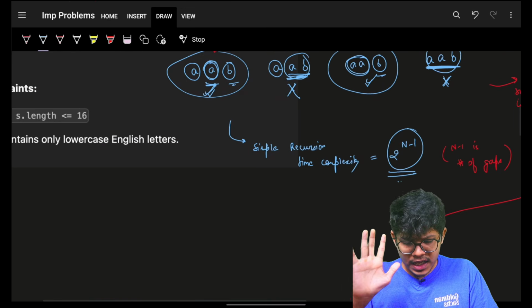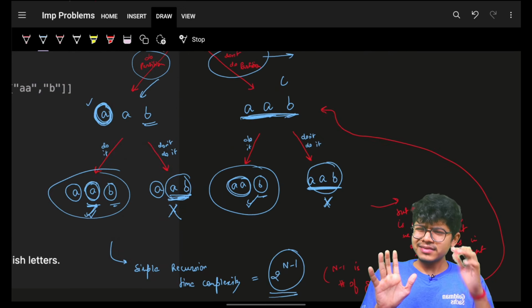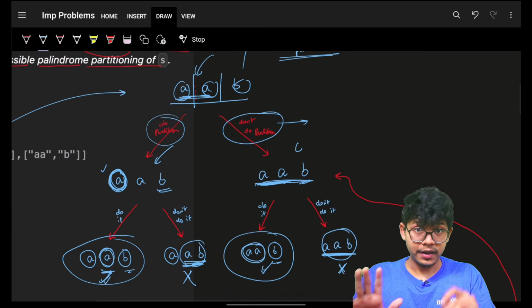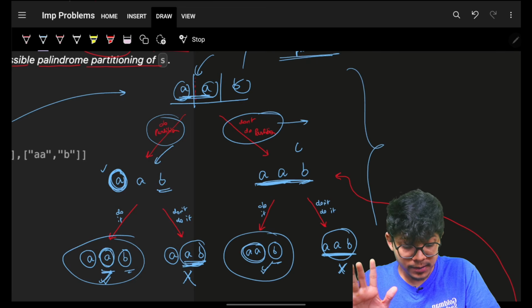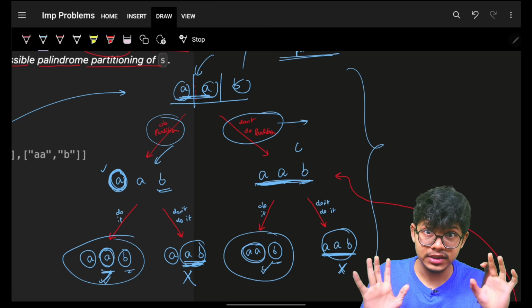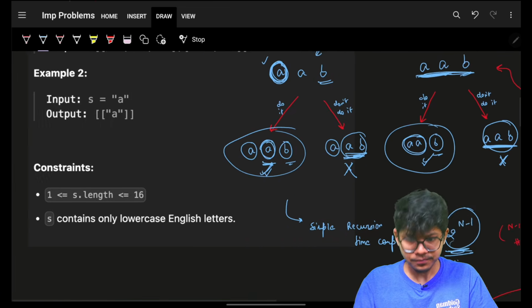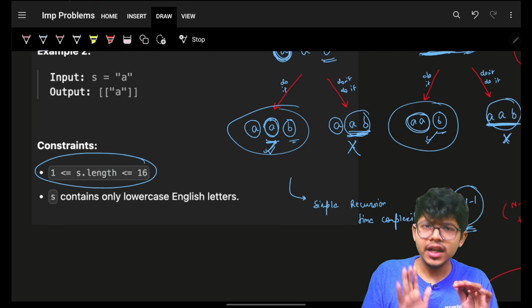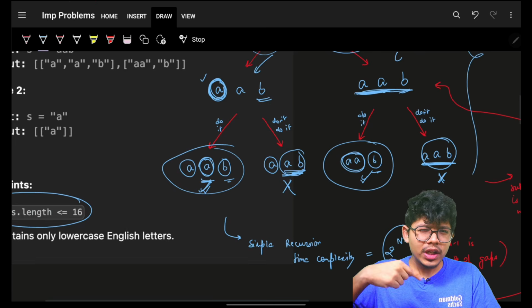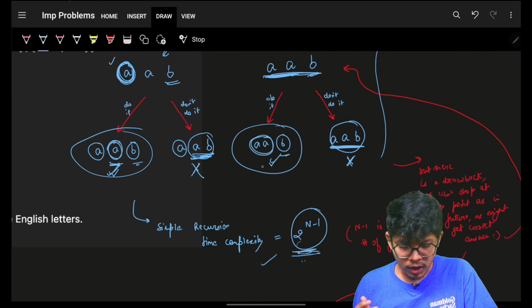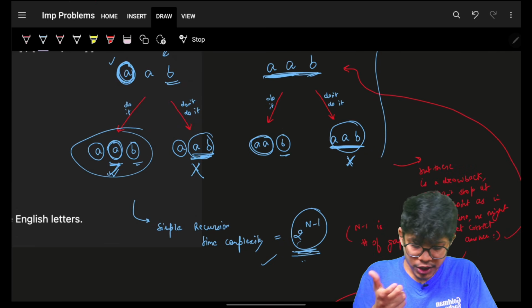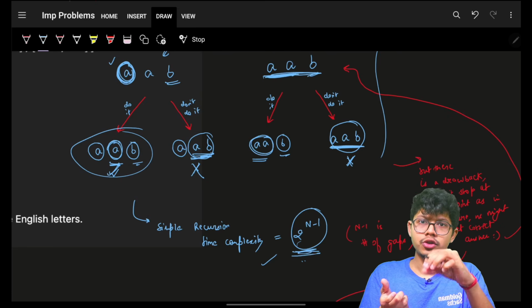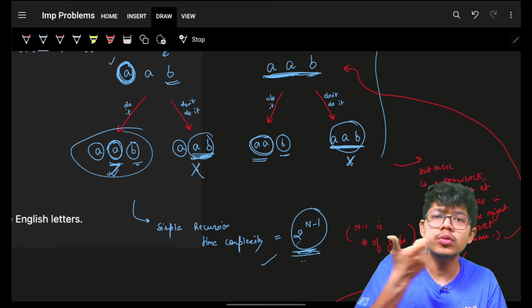Okay, now there is a bit of a thing. I have just shown you the maximum possible complexity, and we can easily see that our n is very small, so simple recursion would also work. But it is not only about the recursion. On every recursion, you also have to check if that string is a palindrome or not.